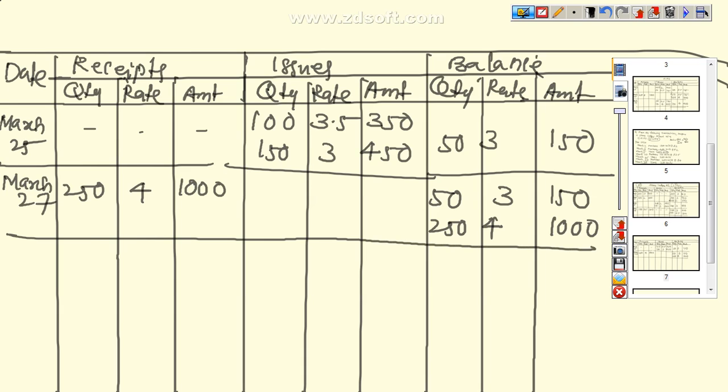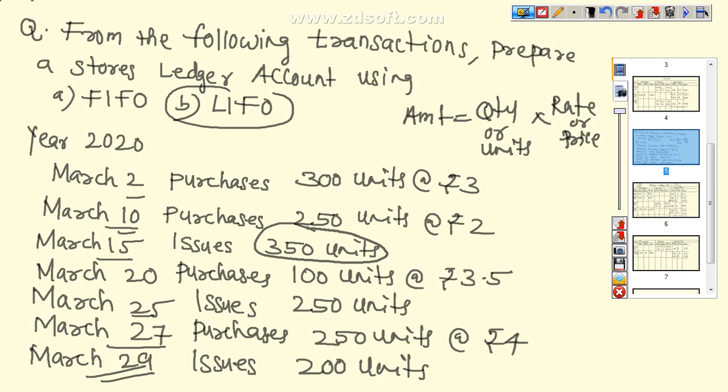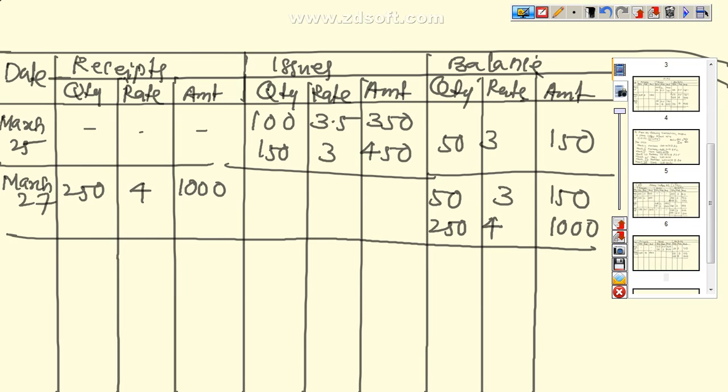Next, last and final transaction, March 29. How many units do we have to issue? 200 units. So we write it here, March 29, units we have to issue 200 units. So we write it here, 200. Which one is the last one? We are following last in first out. Out of these two, this one is the last one. We have to issue 200 units. So we are getting the entire 200 units from here. So we write it here 200 at the rate of 4, that is equal to 800.